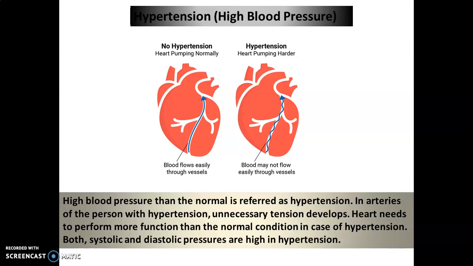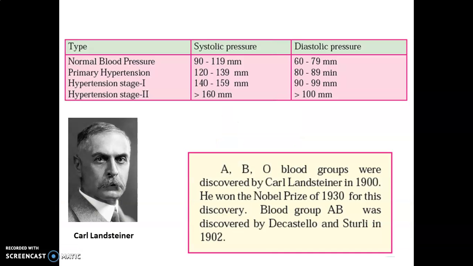When there is hypertension or high blood pressure, both the pressures are high, and this condition is not good. Your blood pressure needs to be in a proper range. Some ranges are given: normal blood pressure 90 to 119, diastolic 60 to 79; primary hypertension 120 to 139, 80 to 89; hypertension stage 1 140 to 159, 90 to 99; and hypertension stage 2 more than 160, more than 100.